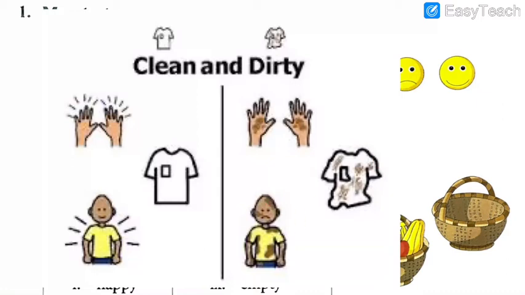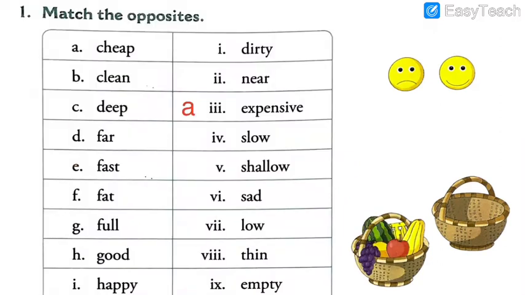So when you go out to play in the ground, you become dirty, your clothes become dirty. When you fall down, your hands, your legs, and everything becomes dirty. But when you come home, your clothes are washed, you wash your hands, and you take a bath. So you become like this, right? So this shows that these things are clean, but here on the right hand side, the things are dirty. So let us match the answer clean, dirty. We will write option B with the first answer.